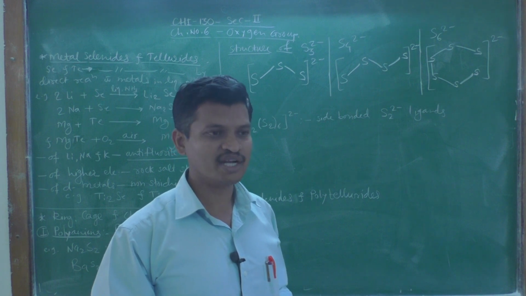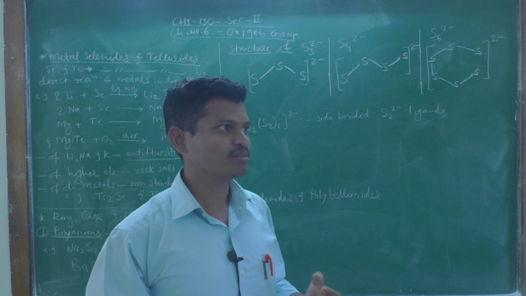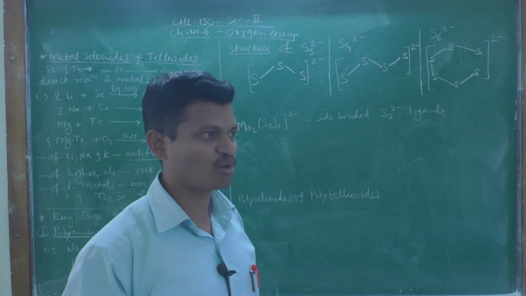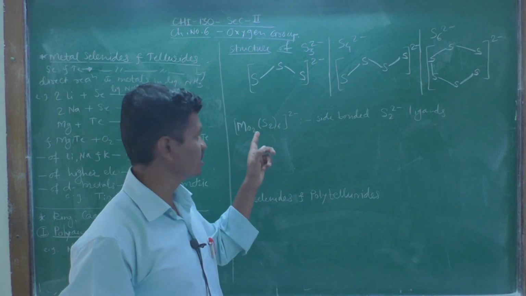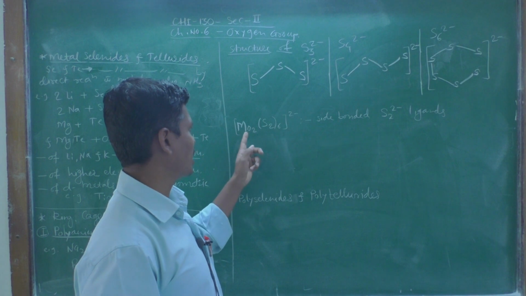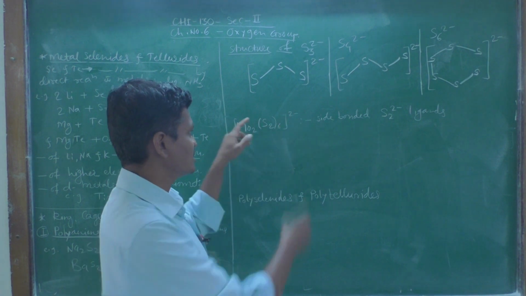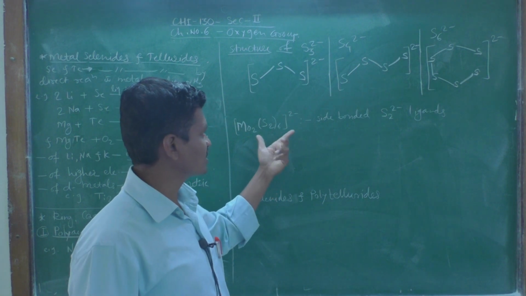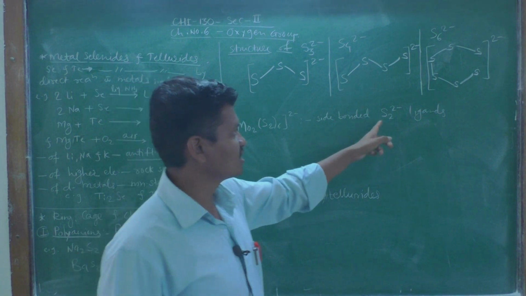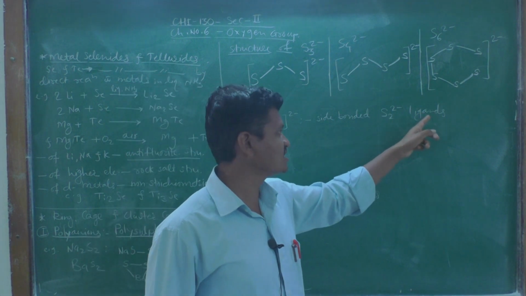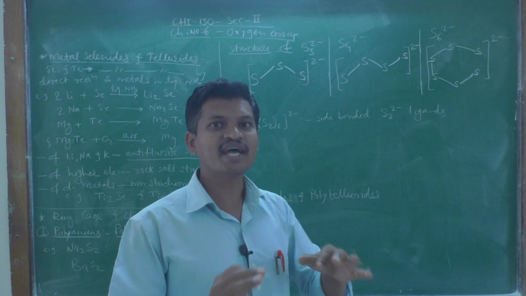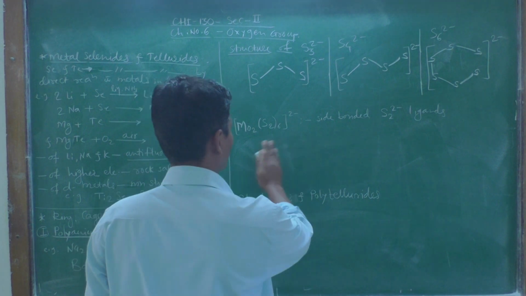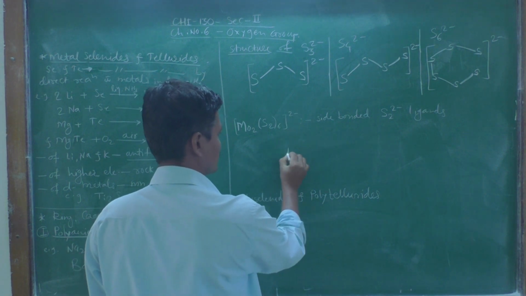Generally we know that the transition elements dominate in forming transition metal complexes. So, molybdenum is the example. In the compound Mo2(S2)6 2 minus, this is the structure of an anionic complex, and in this complex the S2 2 minus ions act as ligands and are present as side bonding. The structure will be like this.